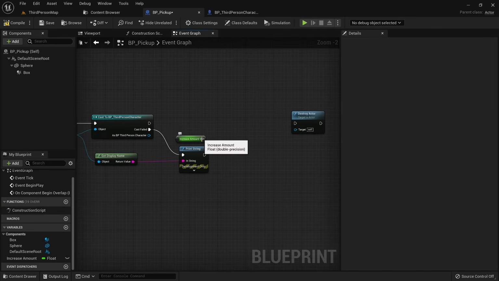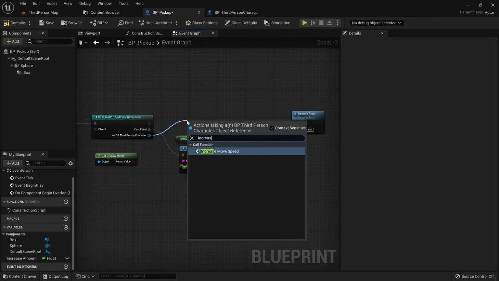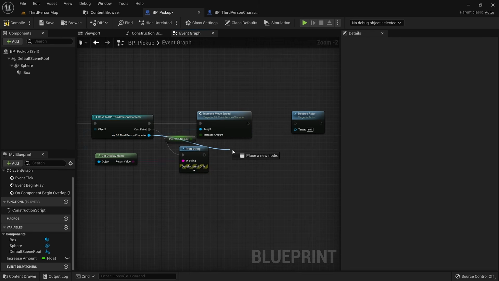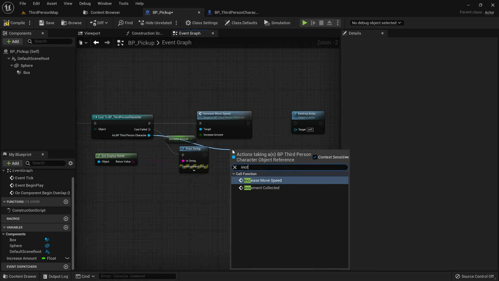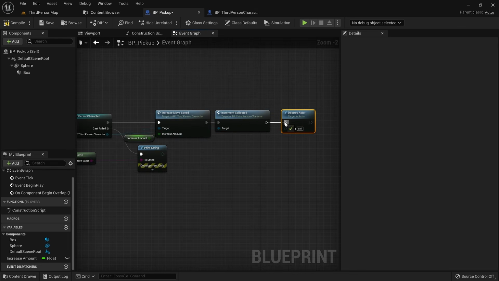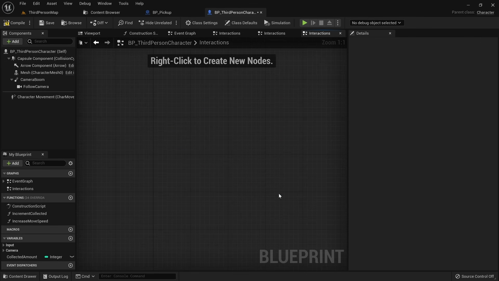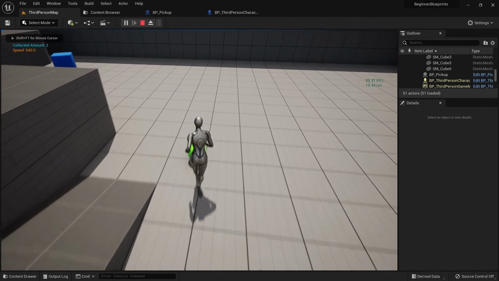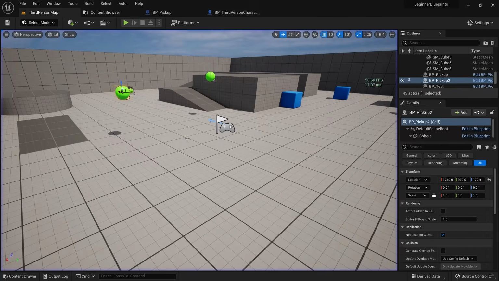Alternatively, we could just call the increase collected and increase move speed functions directly from the pickup, and get rid of the collect pickup event altogether. There isn't really one method here that is superior, and it depends on the specific case which one is preferred, but generally speaking both ways are fine.